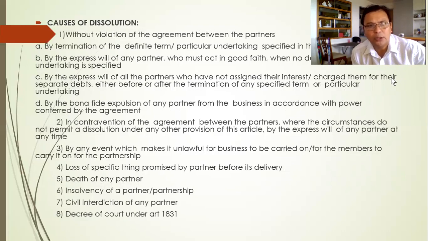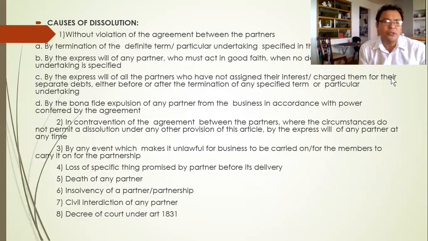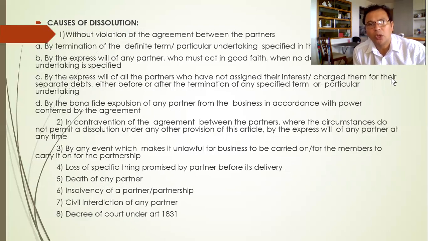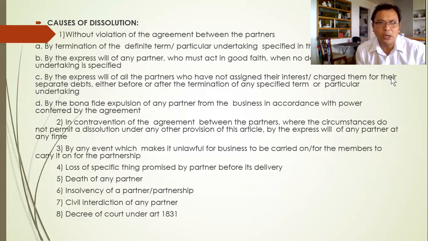So if the life of the partnership is good for 3 years or 5 years, then at the end of 3 years or 5 years the partnership is dissolved because the definite term has arrived.